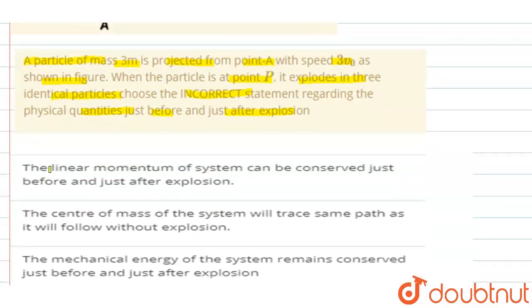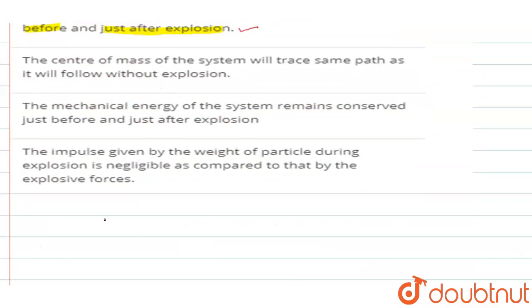So first statement is the linear momentum of the system can be conserved just before and just after collision. So statement 1 is right because during explosion, which takes very small time, the forces involved are internal forces and the magnitude of those forces is very much larger than the weight of the particle.